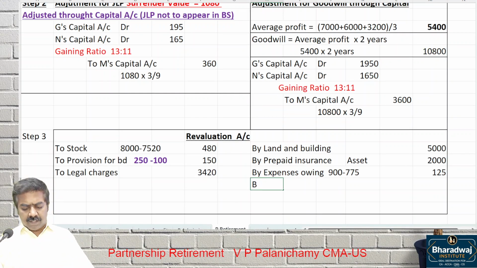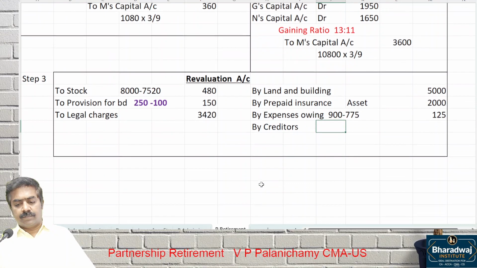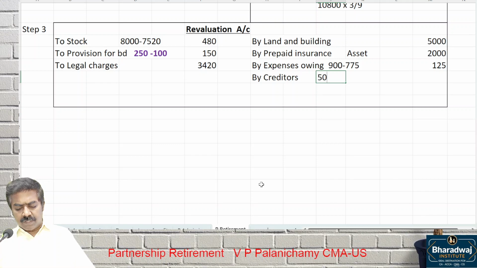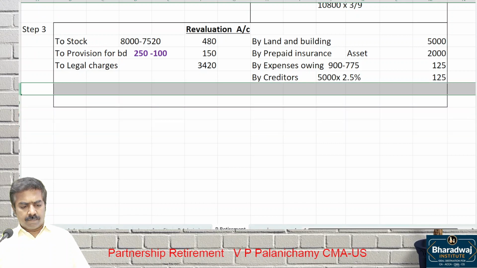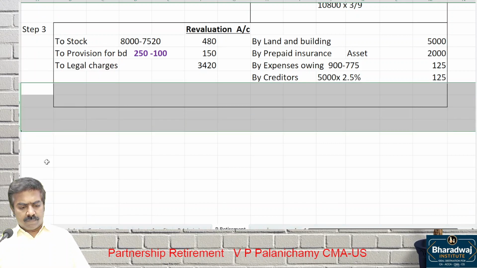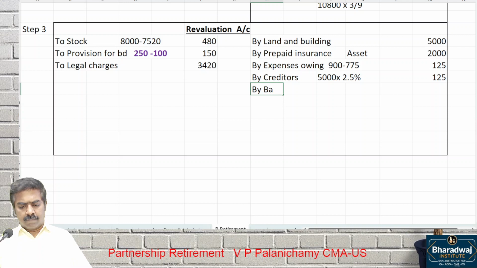How many creditors are there in the balance sheet? 5,000 into what is the discount? 125. Reduction in creditors or discount from creditors is a gain for us. Then, is it recovered or recoverable?